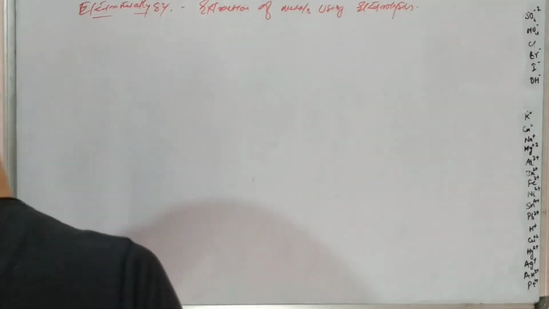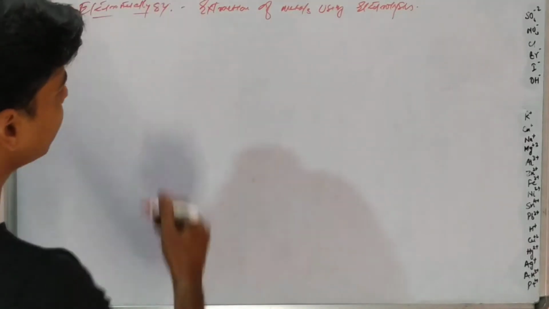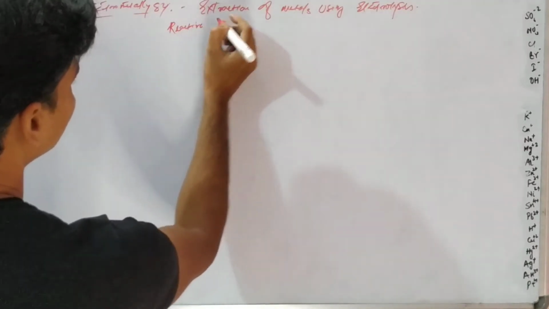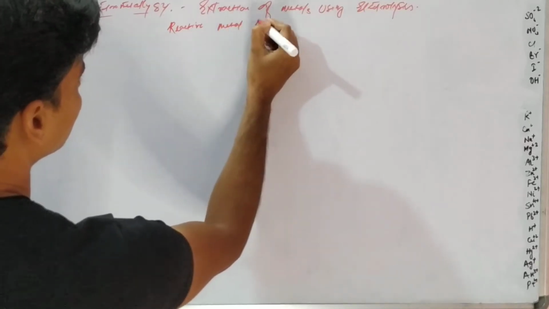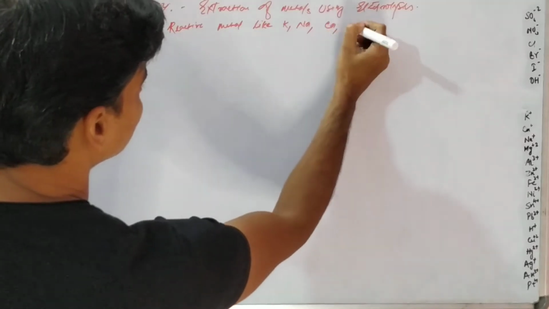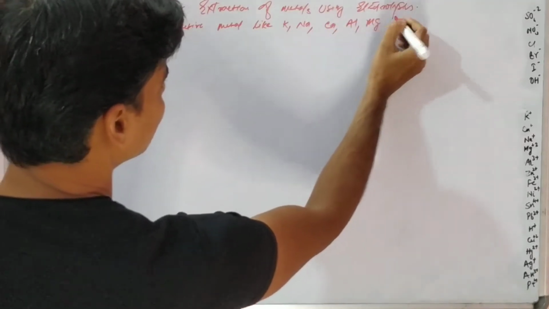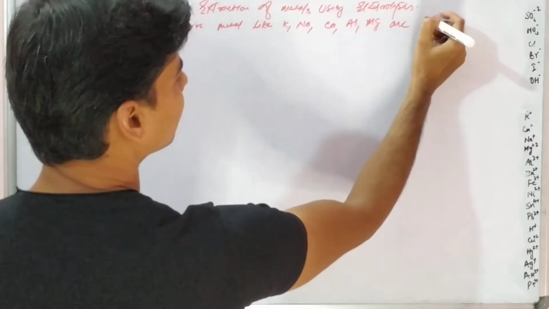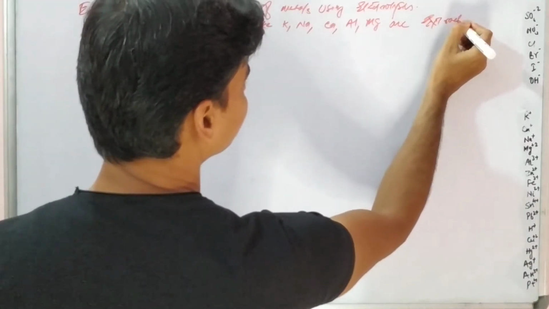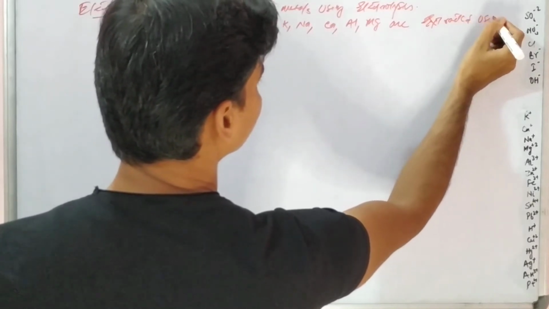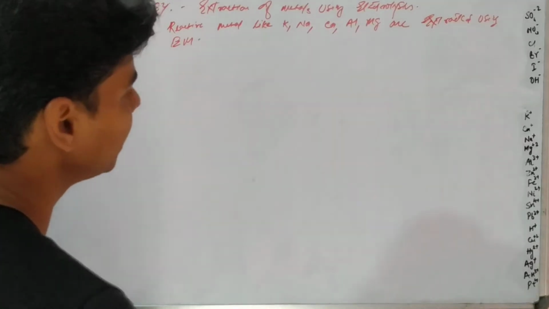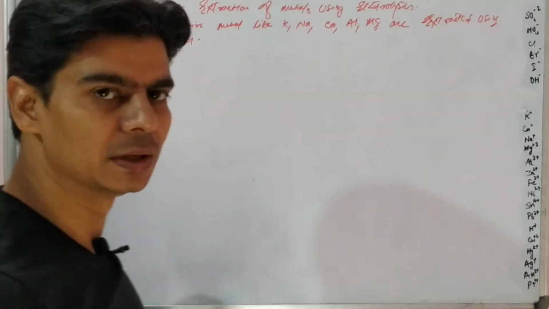Metals which are reactive, like potassium, sodium, calcium, aluminium, magnesium, are extracted using electrometallurgy. Why? Because their oxides are highly stable.